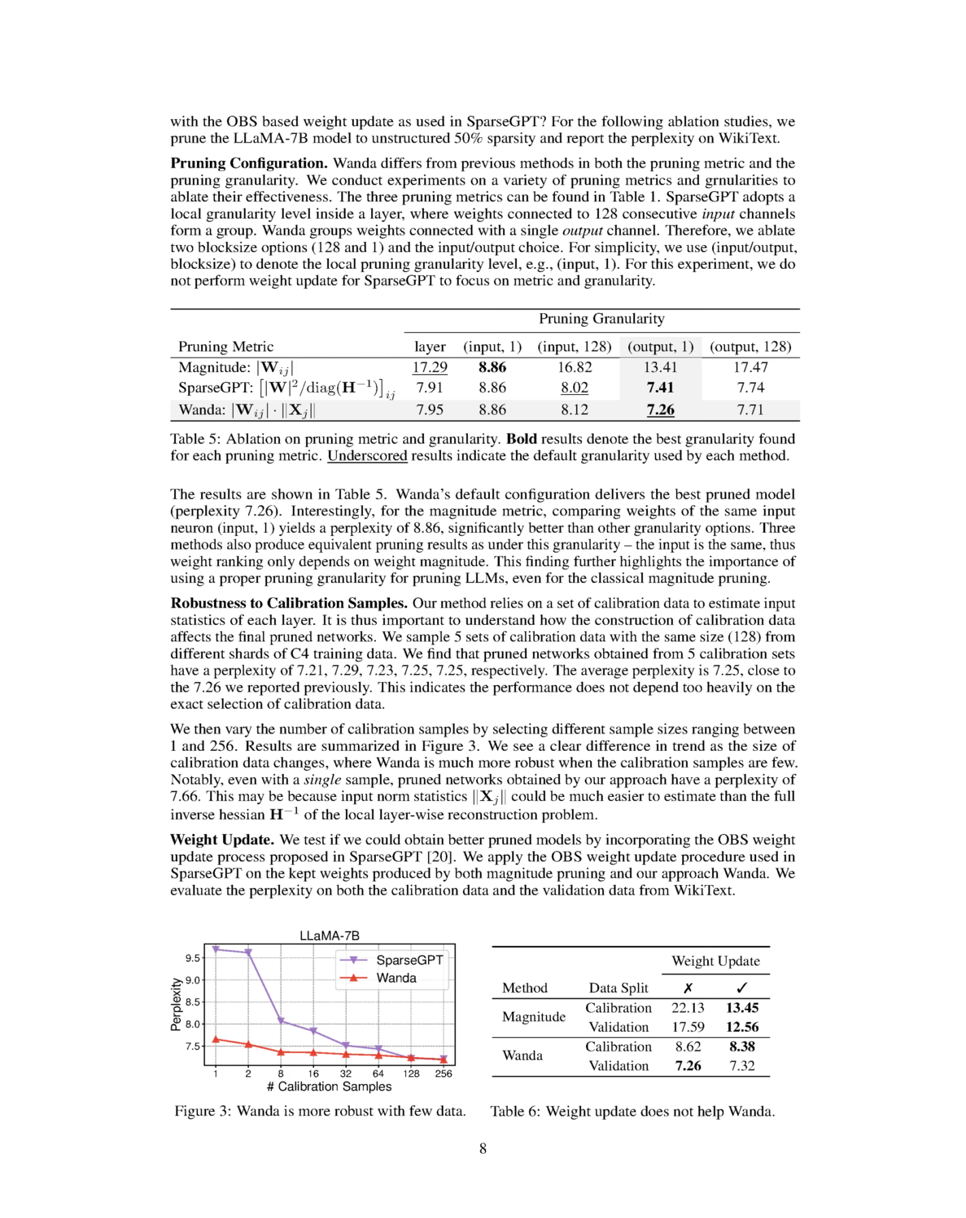We further vary the number of calibration samples by selecting different sample sizes from 1 to 256. As the size of the calibration data changes, we see a clear difference in trends, with Wanda proving to be more resilient when fewer calibration samples are used. Remarkably, even with a single sample, our method delivers a pruned network with a perplexity of 7.66. This could be attributed to the fact that it's simpler to estimate the input norm statistics than the full inverse Hessian of the local layer-wise reconstruction problem.